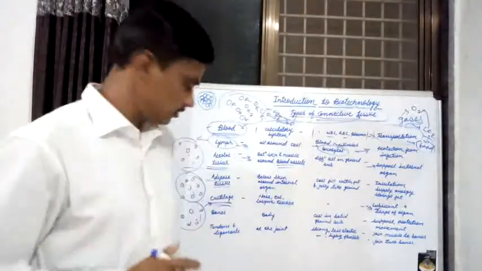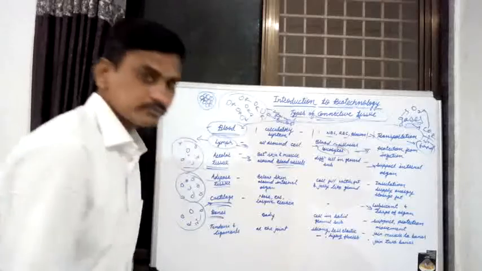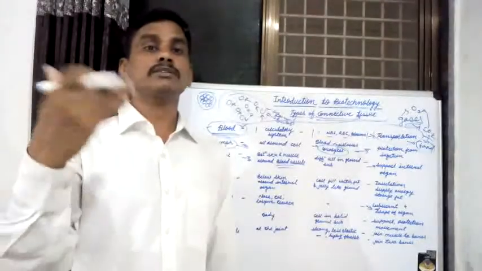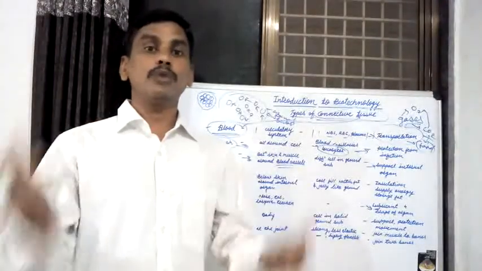The next type of connective tissue is known as bone. We know that bones are present in our body.